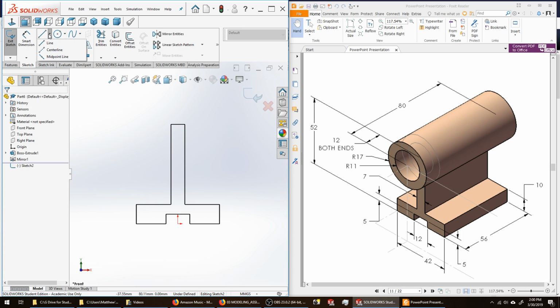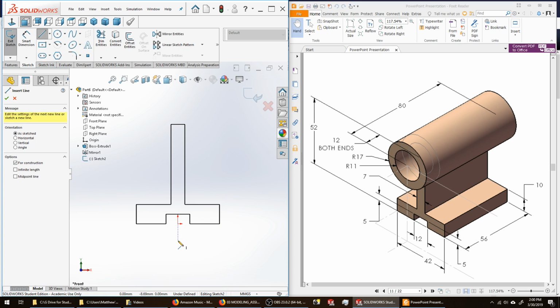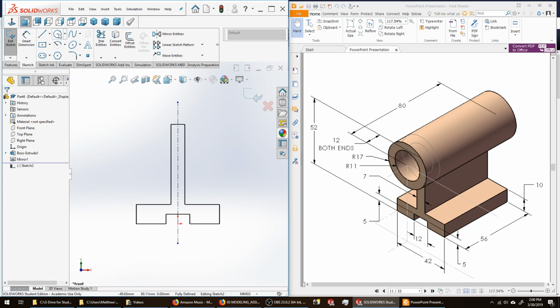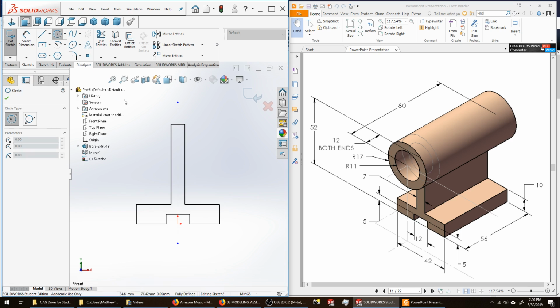First thing I'm going to draw is a vertical center line, get my inference to origin, draw a vertical center line. I'm going to go ahead and draw a circle. I'm going to get inference to that center line, not to the end point, just to the center line.